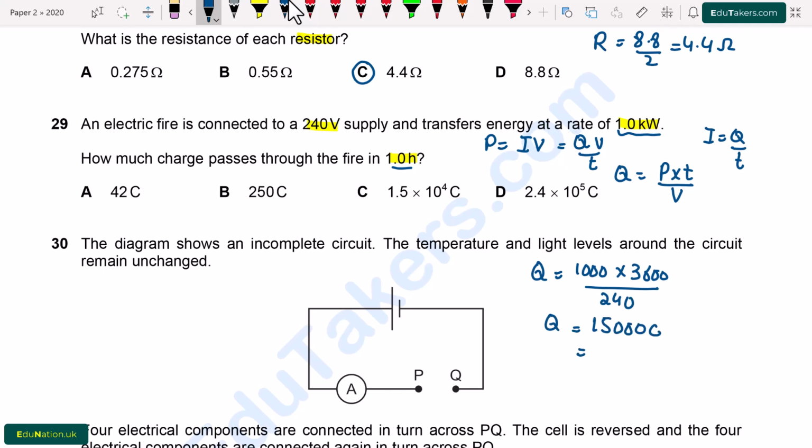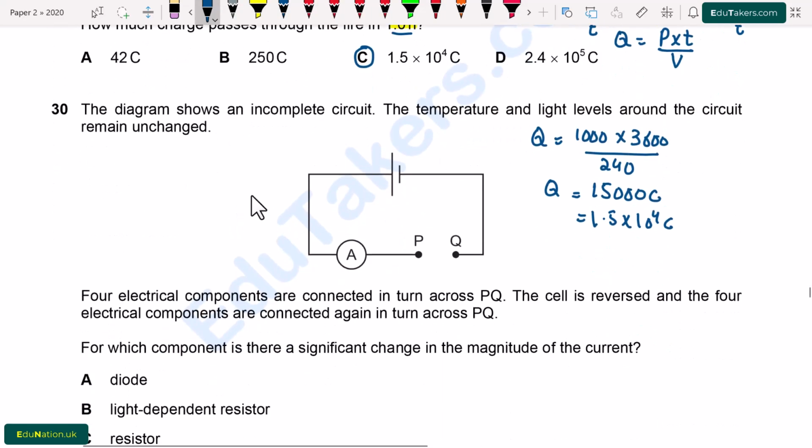So the charge will be equal to 15,000 coulomb, which is 1.5 × 10^4 coulomb. So from here, option C is correct.